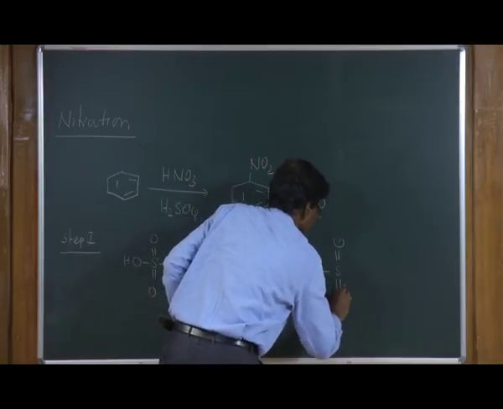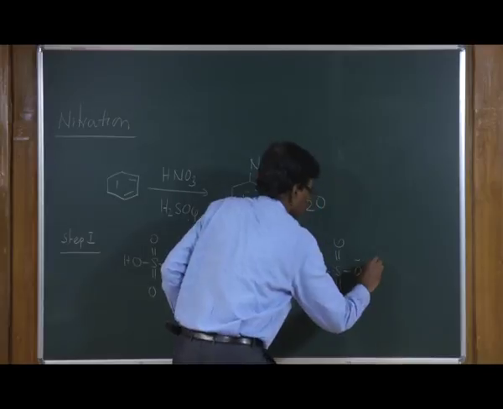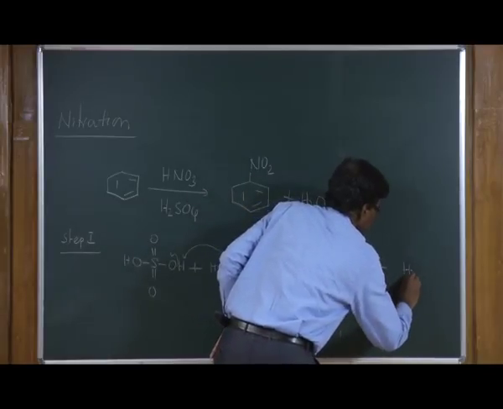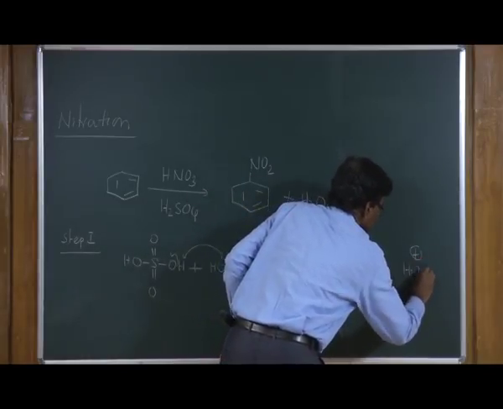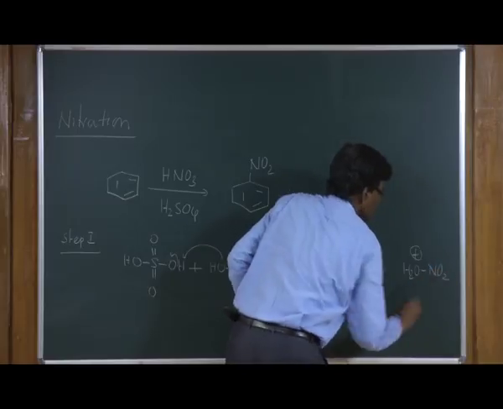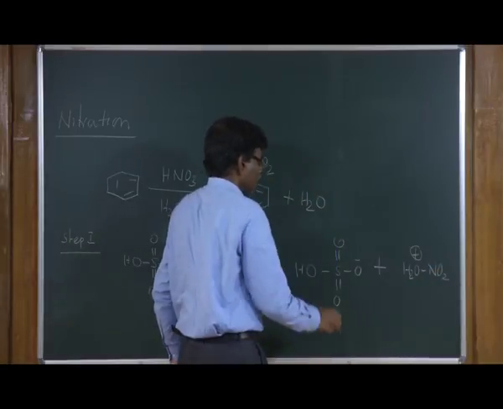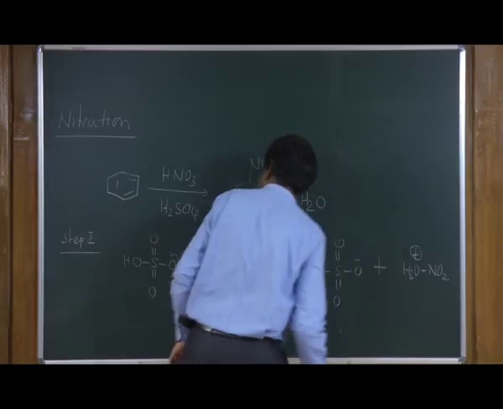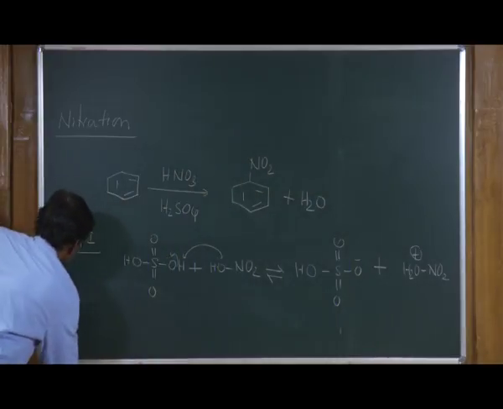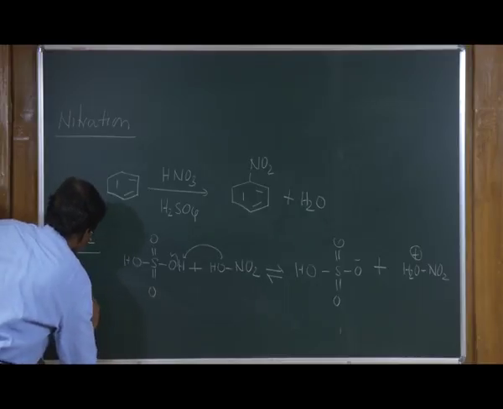We generate this intermediate, making this OH a good leaving group. In step 2, this is also an equilibrium reaction.